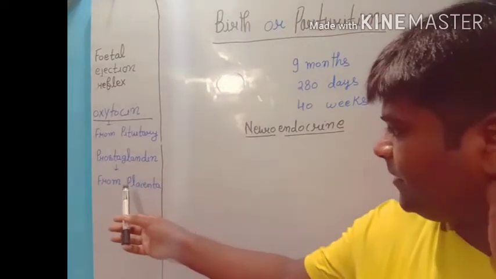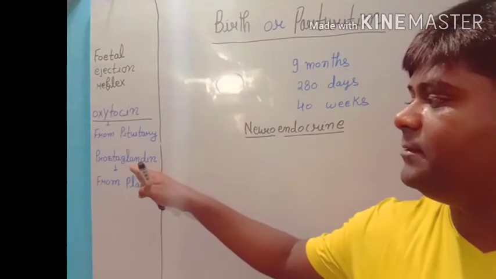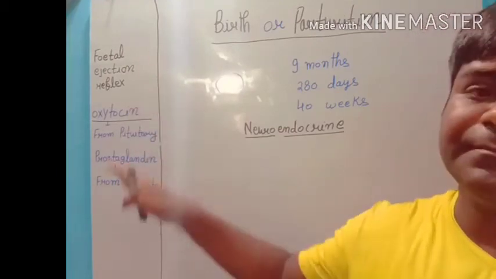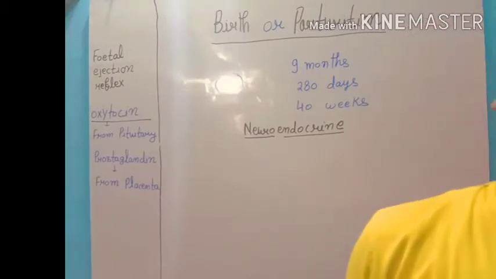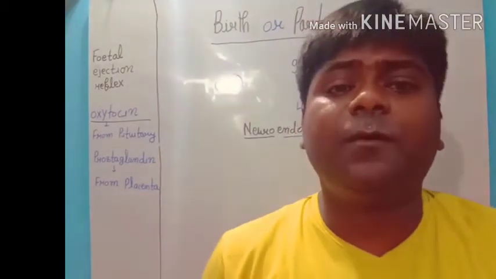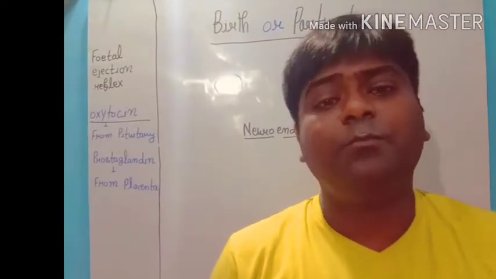And after that we will have release of prostaglandin, and together these two hormones are responsible for the rapid uterine contraction, and that baby starts moving out.